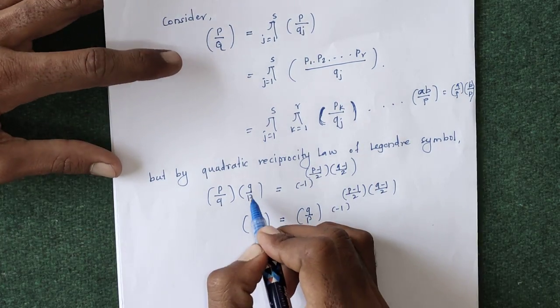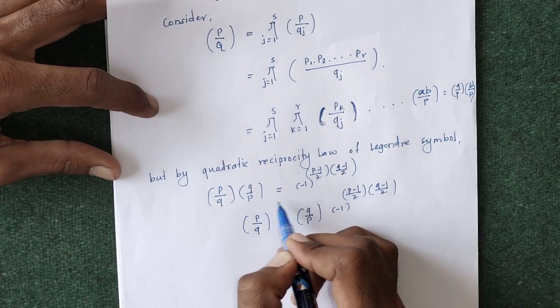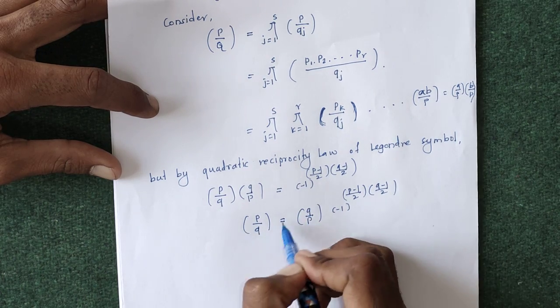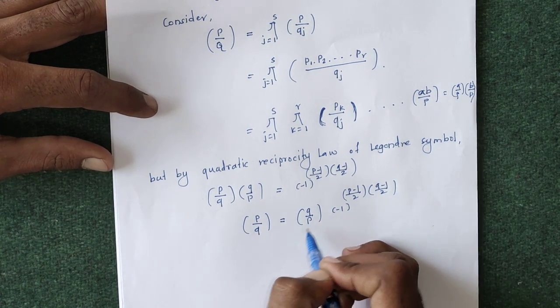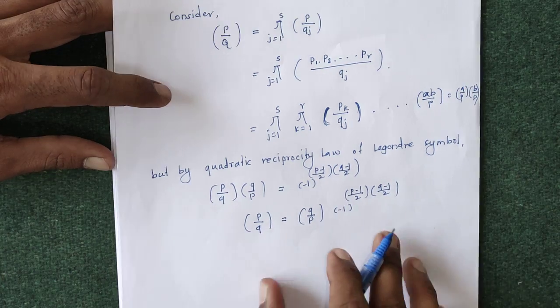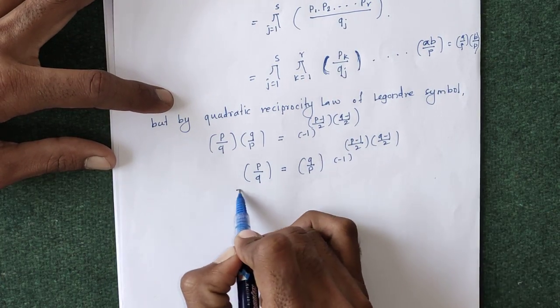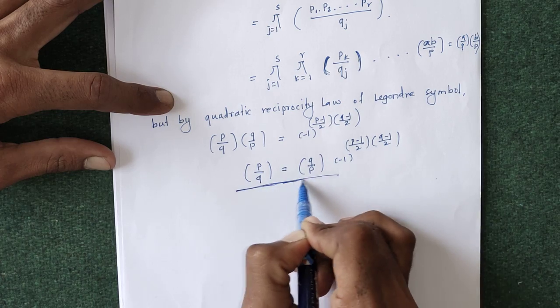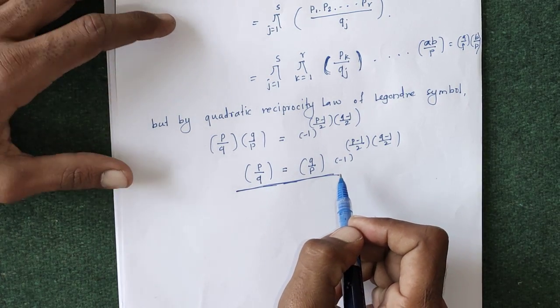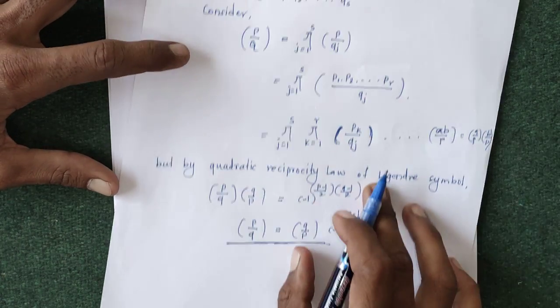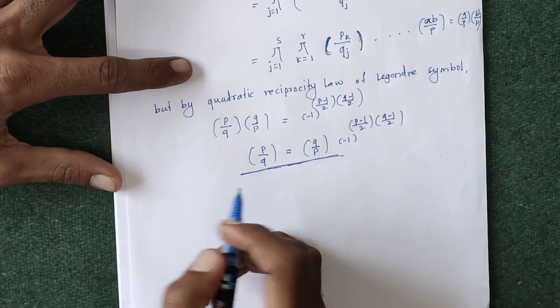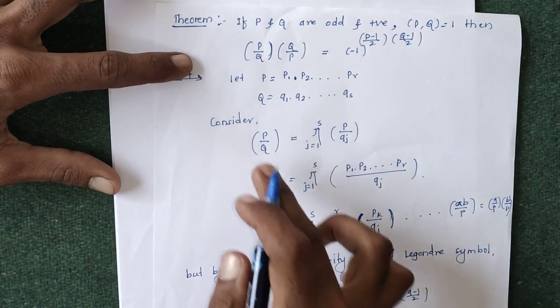Similarly, we can multiply this Legendre symbol on this side, and write the Legendre symbol of P and Q as the Legendre symbol of Q and P times minus 1 to this term. Using this quadratic reciprocity of the Legendre symbol, we can write this product, that is, the Jacobi symbol of P and Q,